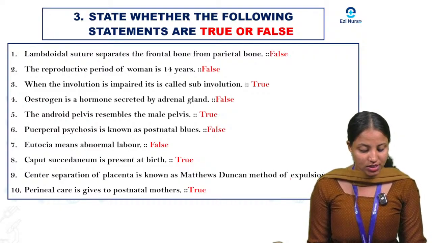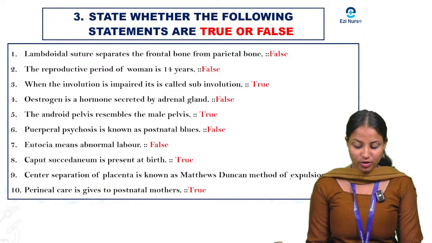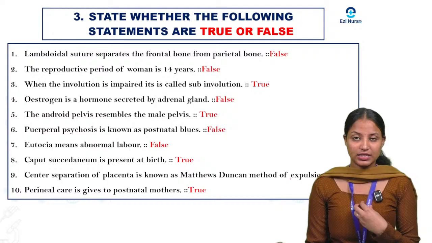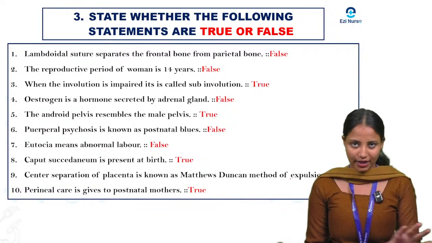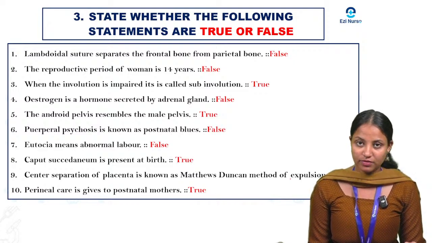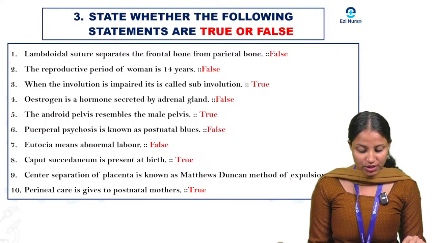Okay, next, estrogen is a hormone secreted by adrenal gland. It is false because estrogen is a female sex hormone mainly secreted by the ovaries. It's not by the adrenal gland. Okay, next one. The android pelvis resembles the male pelvis. That is true. Next, puerperal psychosis is known as postnatal blues.